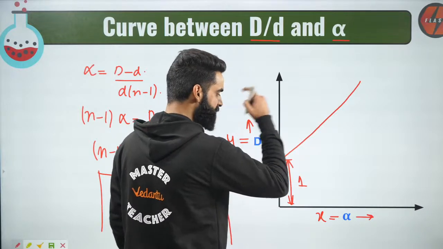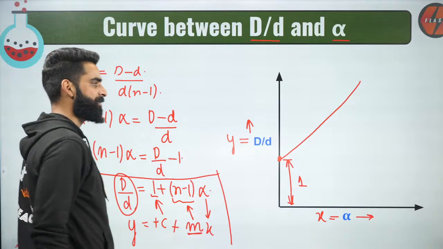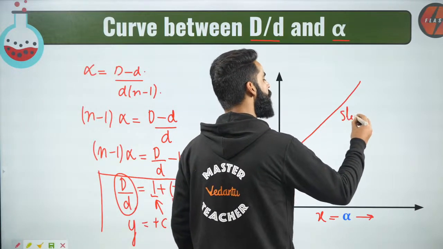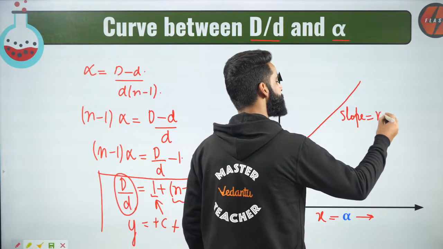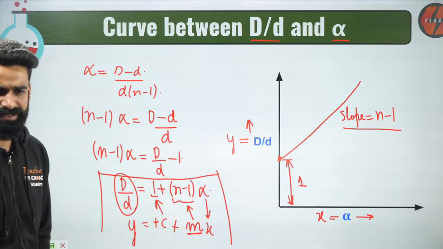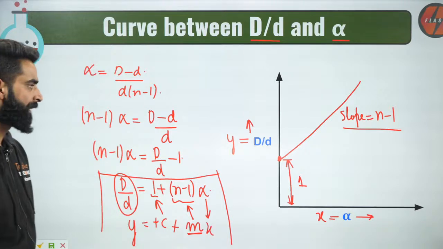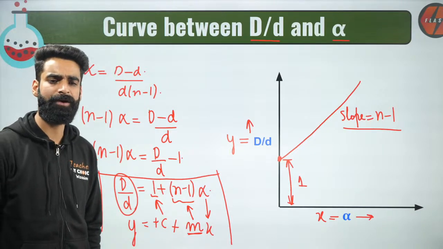If I ask you what is the slope of this curve, slope means the value of m, and the value of m right here is n minus 1. So the slope of this curve is simply n minus 1. This is something which I want you guys to remember over here.